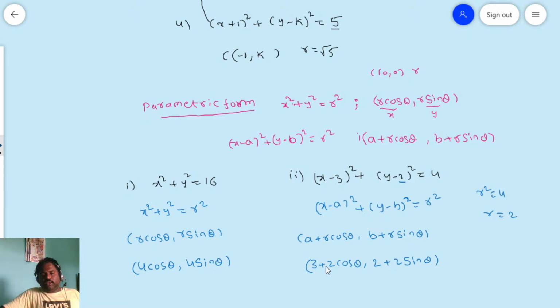Okay, now this is the parametric form. Is it clear for everyone? Okay, all of you, is it clear?